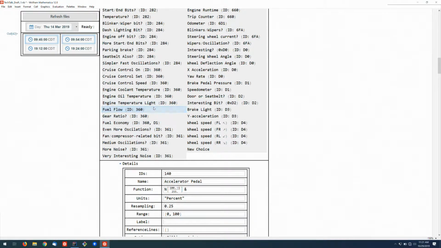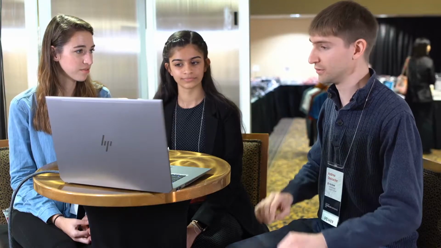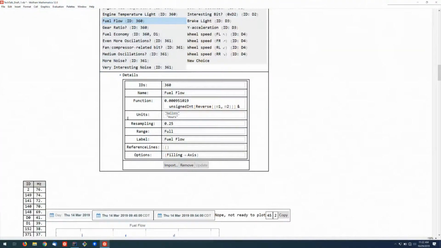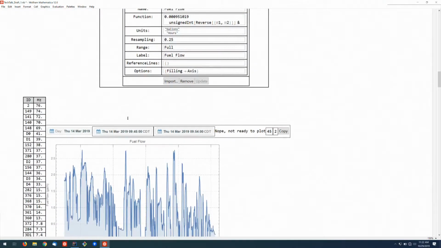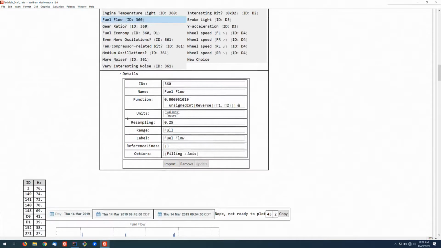Probably most interesting that I found was the fuel flow, with some tools that I wrote to be able to manipulate bytes in different orders, whether they're unsigned integers or signed integers, very low-level stuff. Once you can play with some of that, I've got things hooked up here. With just the little factor in front that I've found, it fits really well with the fuel flow. So for example, here you can see what it looks like in terms of gallons per hour for a given trip.